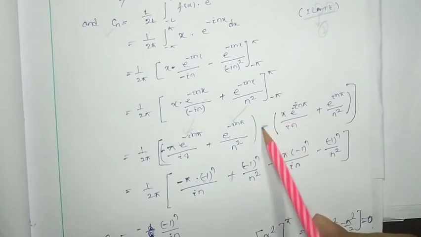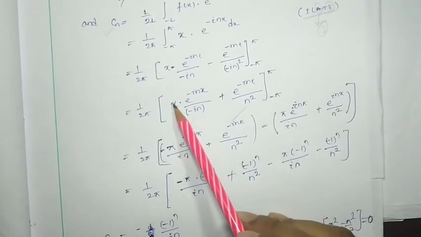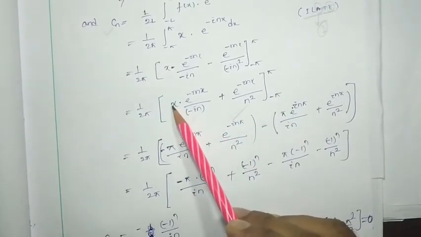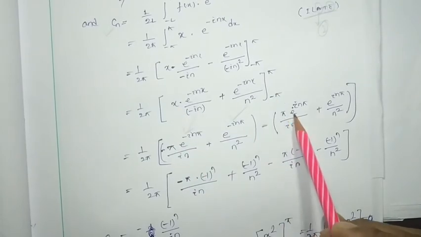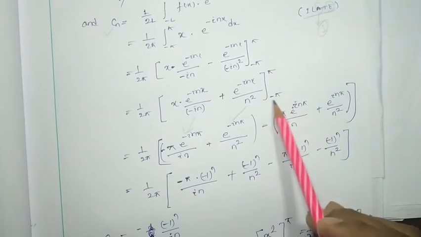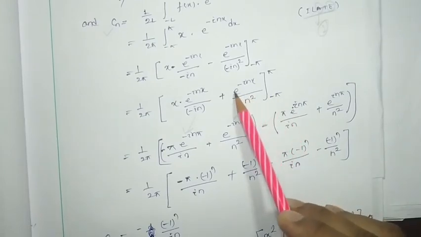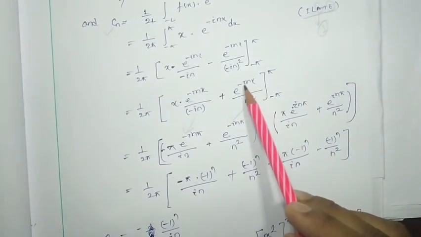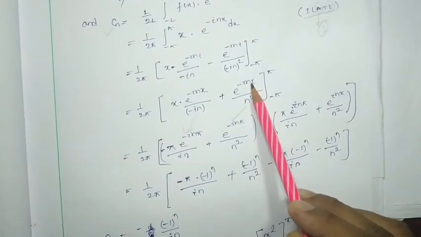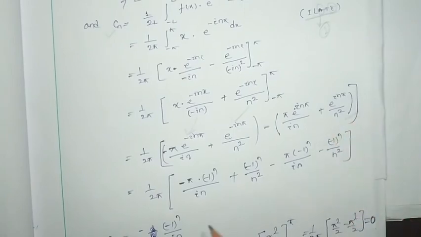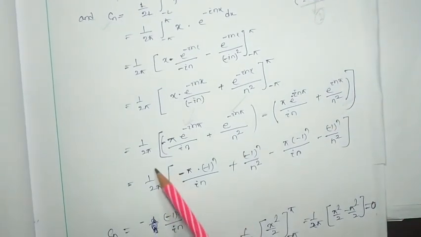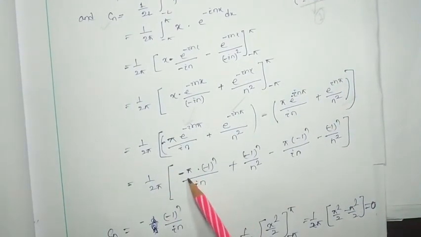Okay, then minus pi here. If I have to put minus pi, here is another minus. It will be pi e to the i n pi by i n. Then minus pi I have to substitute over here, e to the i n pi over here for x, e to the i n pi by n square. Okay, now see, 1 by 2 pi minus pi.